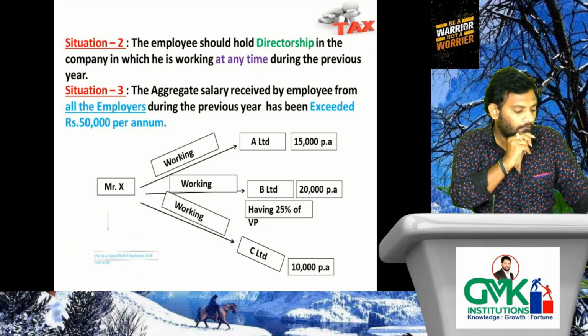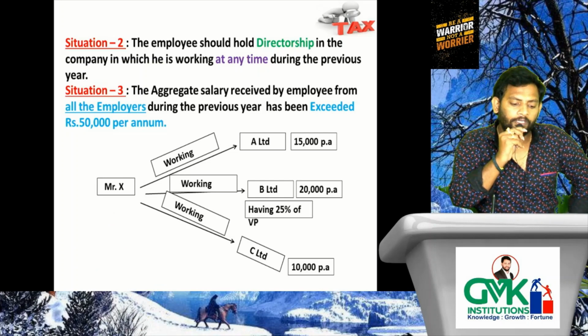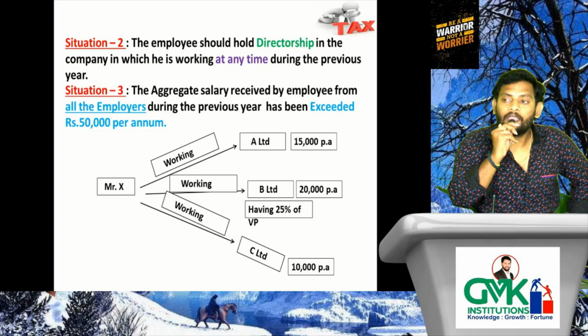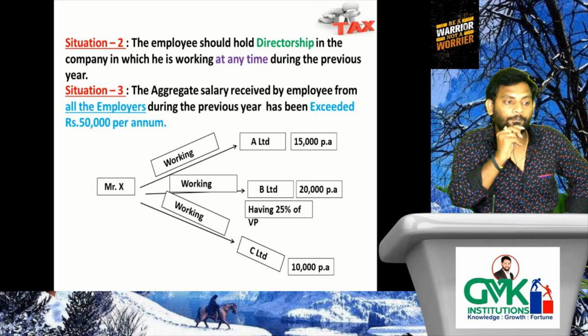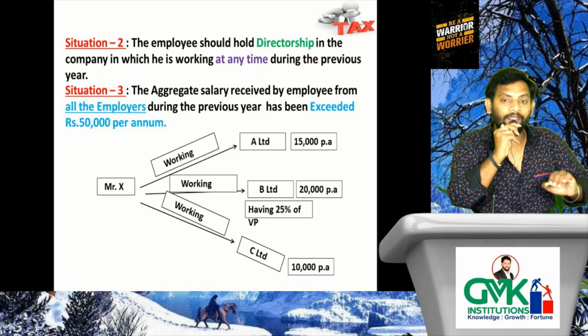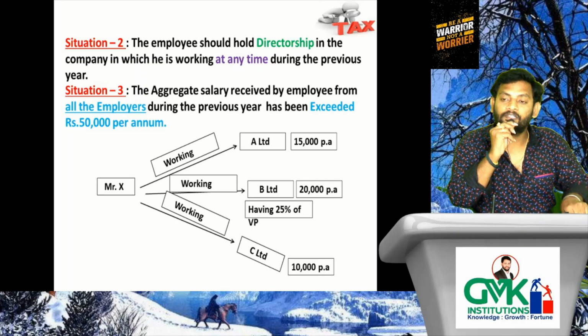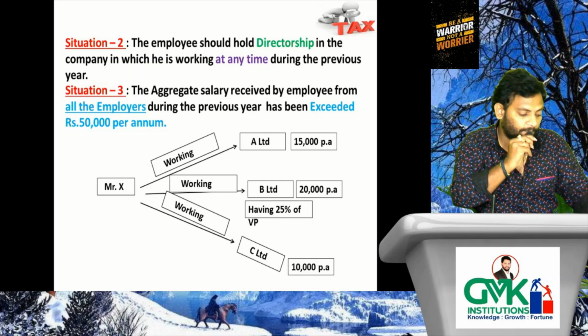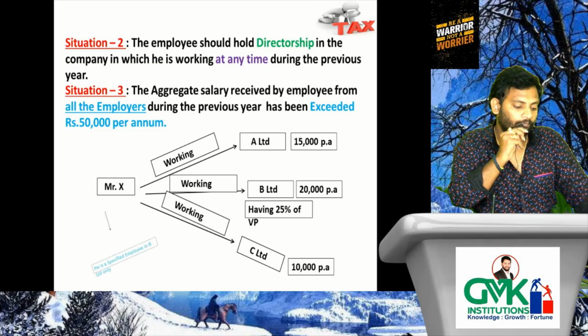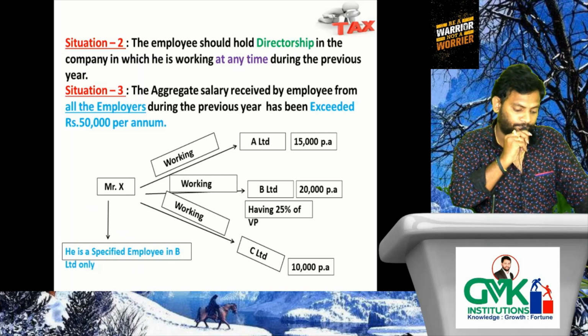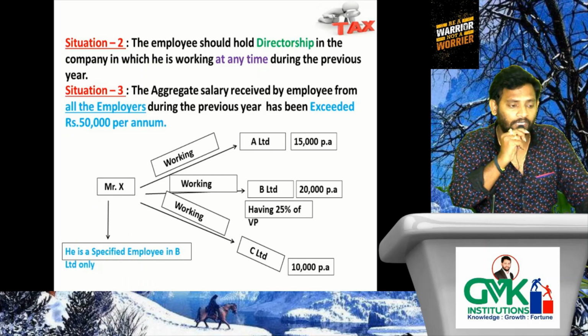Next, having 25% of voting power in B limited. What is the next case? Having 25% of voting power in B limited. Now tell me, in which company he is a specified employee? B limited only. But for A limited, C limited, he will be treated as non-specified employee. He is a specified employee in B limited and B limited only.